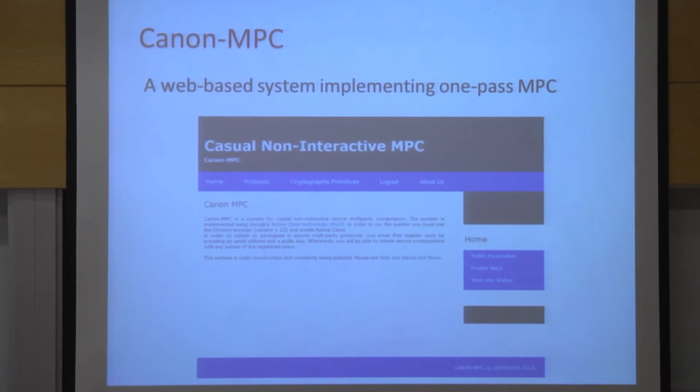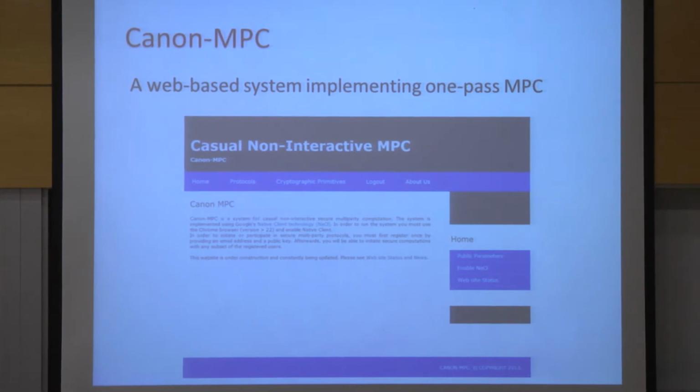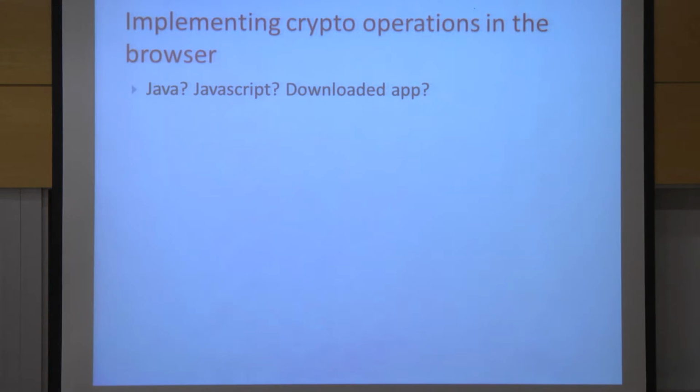So this is the system. Basically, it's a website, canonmpc.org, where you can log in and do a computation. And when we came to implement it, and this is more like a systems aspect of the implementation, we had to think how to implement this system, how to do advanced crypto on the web, in the browser. So there are some ways of doing that. One approach is to implement everything in Java or use JavaScript, or send the parties some application that they should download and run on their machine.